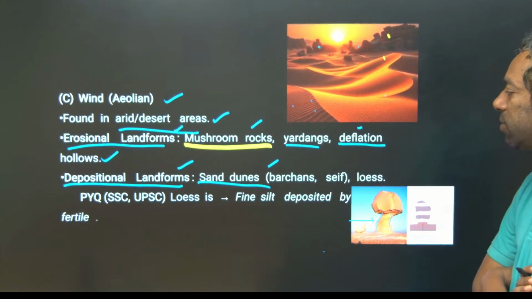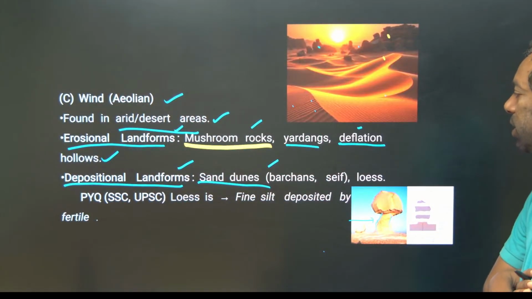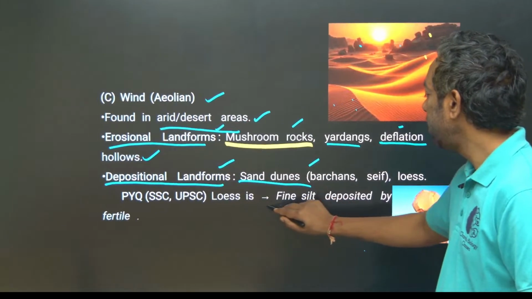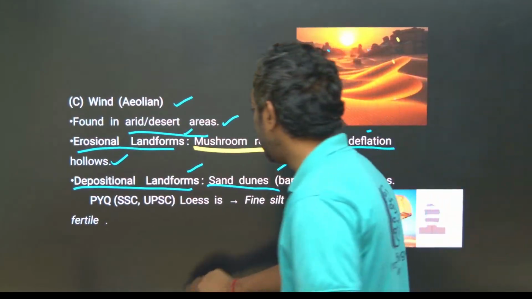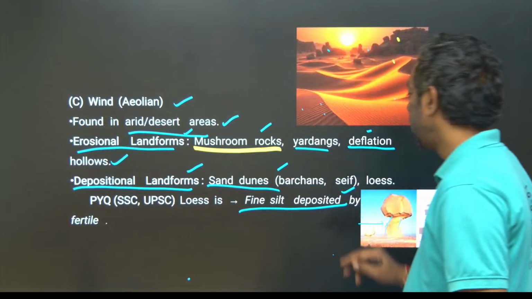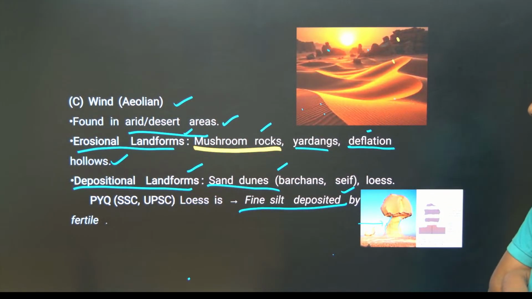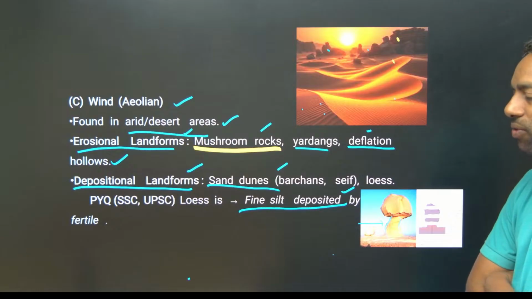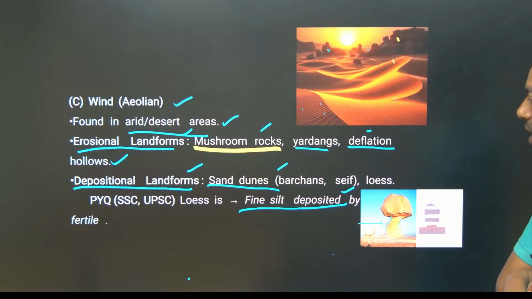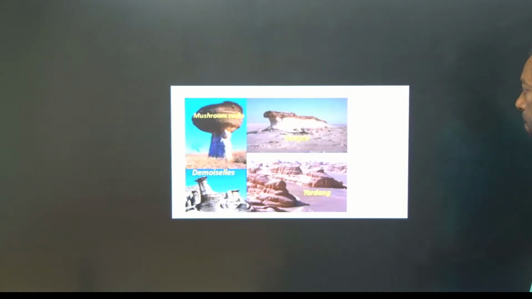In previous year SSC and UPSC questions, they asked: fine silt is deposited by what?